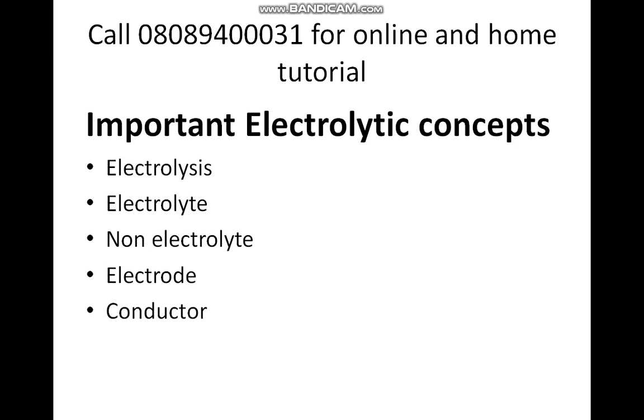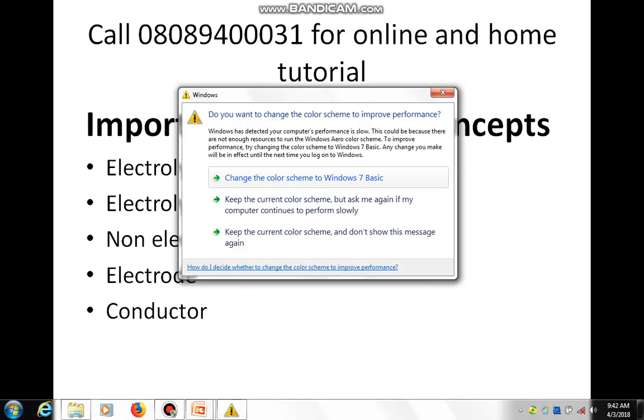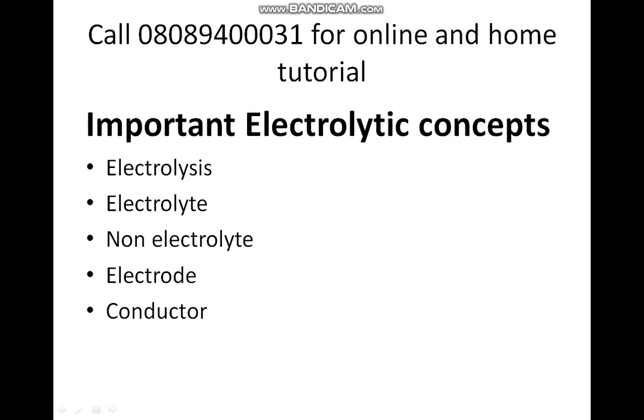Examples of strong electrolytes are salts, such as KCl, NaCl, CuSO4, etc. Examples of alkali are sodium hydroxide and potassium hydroxide, while another example is strong mineral acid, such as HCl, HNO3,